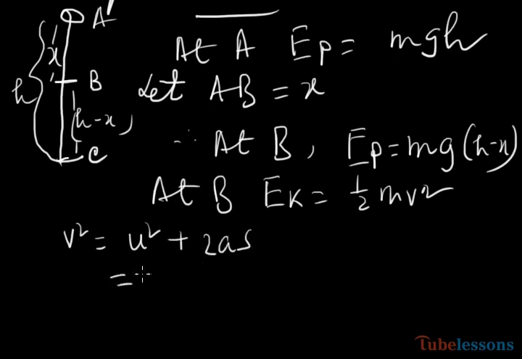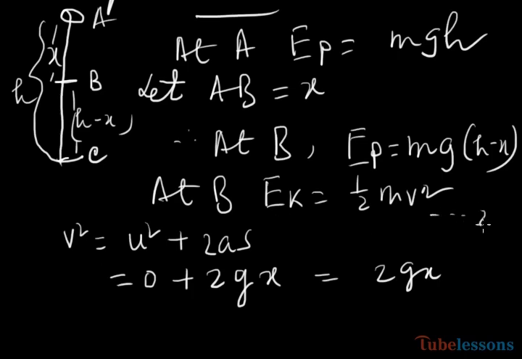Here u equals 0 because at A the body was at rest, plus 2 into acceleration, which is the acceleration due to gravity g, and s is the distance covered by the body, that is x. So it is equal to 2gx.